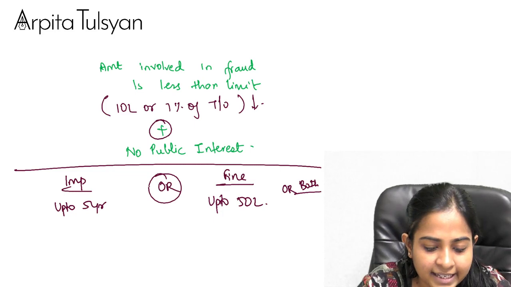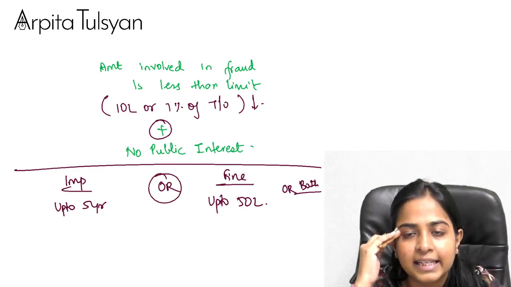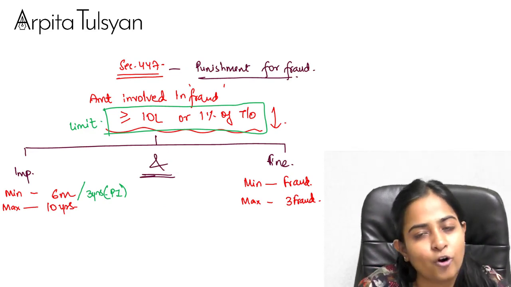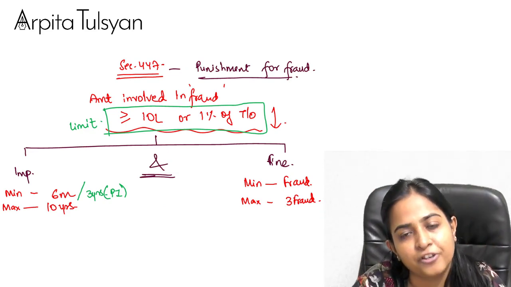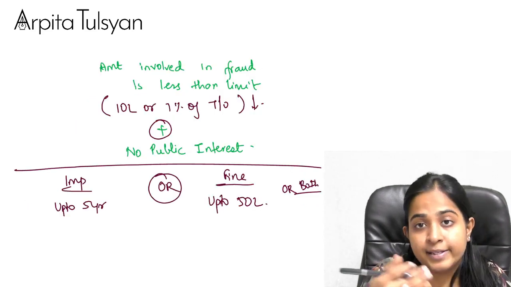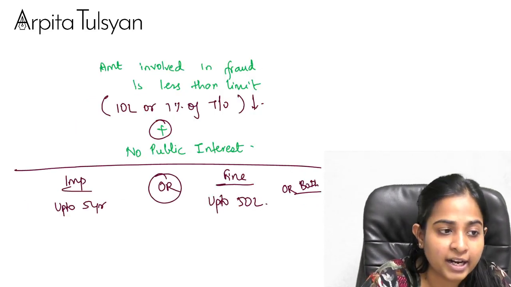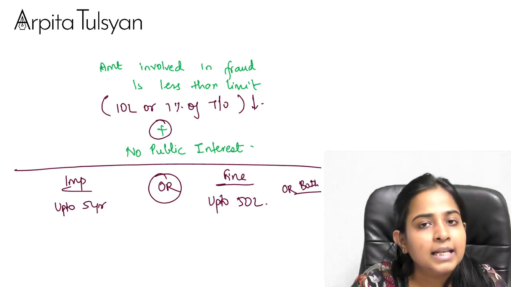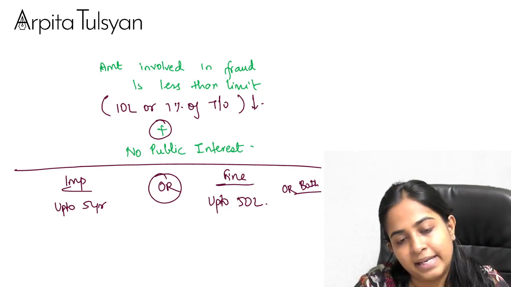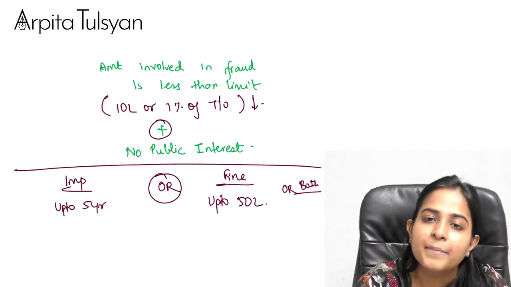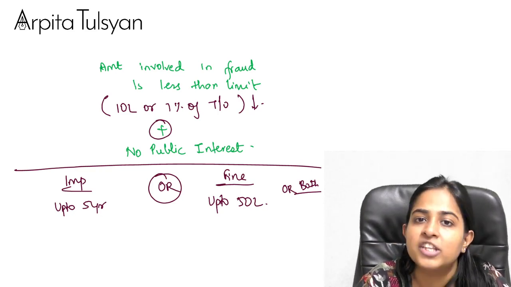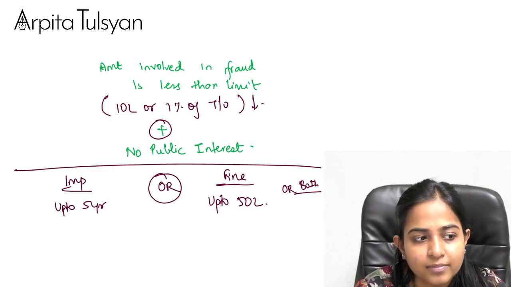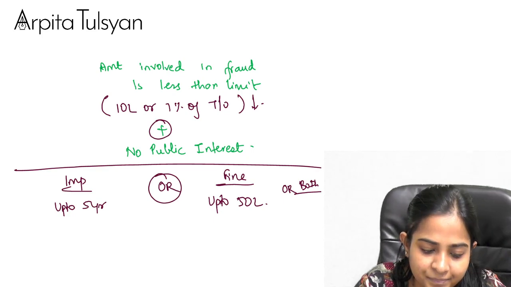Generally, one thinking is that if public interest is involved, then the amount involved in the fraud will definitely be more, so you'll automatically fall in the first point. But if such a hypothetical situation arises, where the amount involved in the fraud is very less but it involves public interest, then 447 is not applicable there. Then you will fall in the miscellaneous section, for which no punishment is provided, that is section number 450. Did you understand this? Yes.